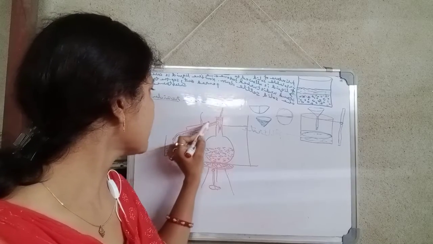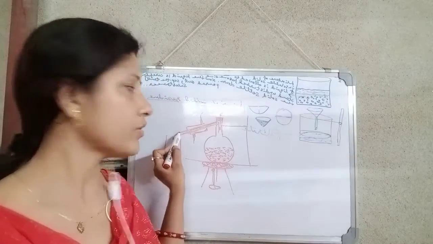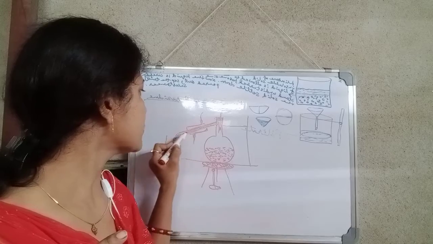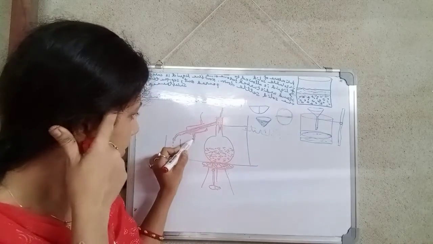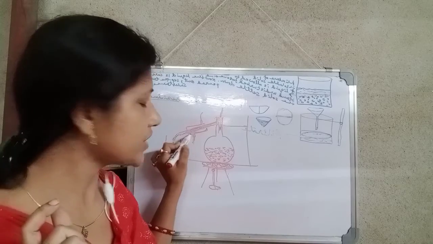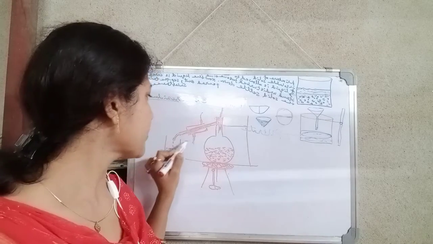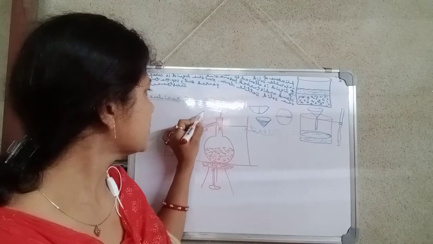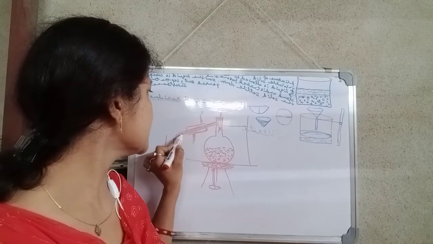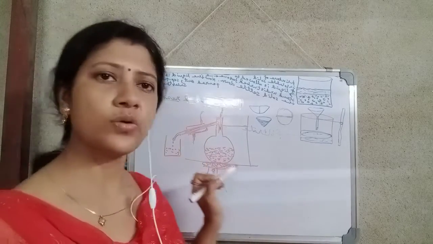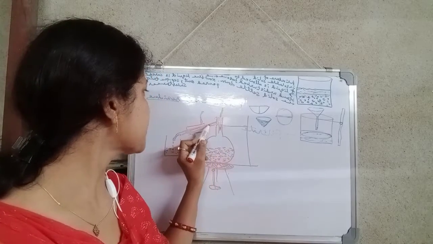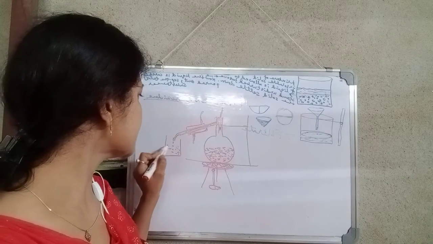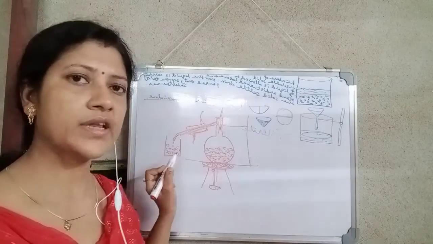The Liebig condenser is connected with tap water, and continuous water passes through it, so the temperature is very low, and when the vapor passes through the outlet, it condenses and we collect the liquid drop by drop in another collector.